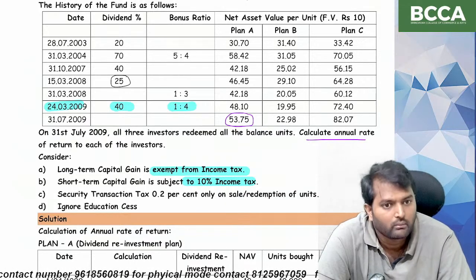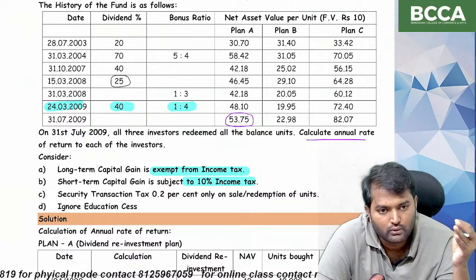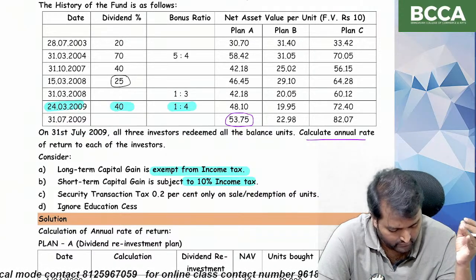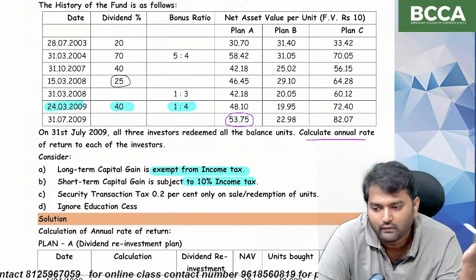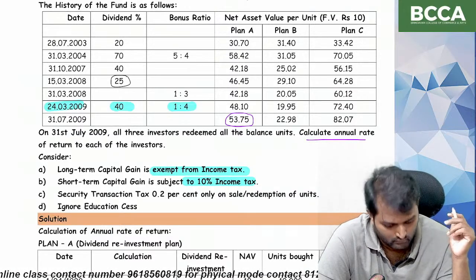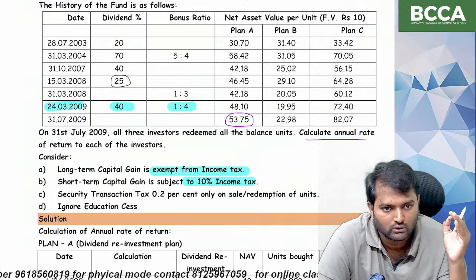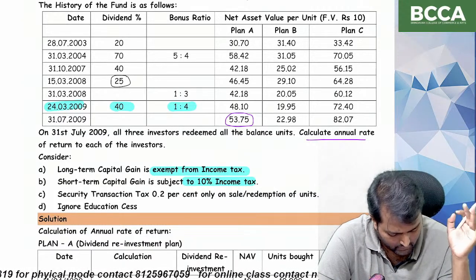So 24th March 2009 means April, May, June, July. That means within the next 4 months we are selling the investment. That means short-term capital gains tax is applicable for the units which were bought on 24th March.